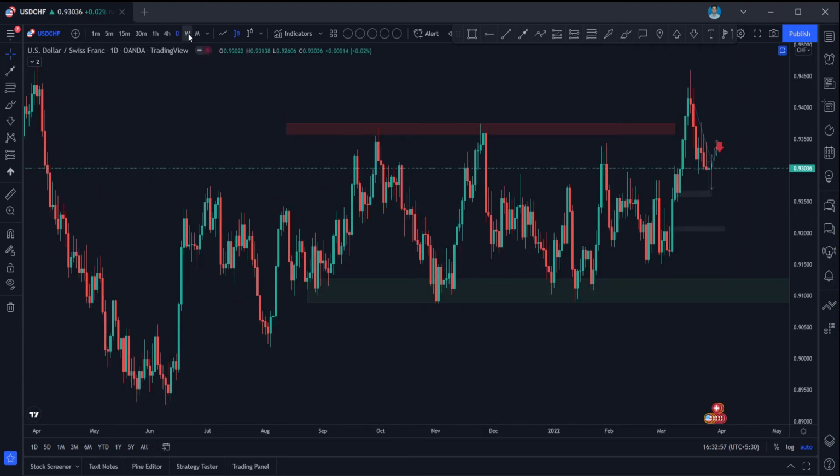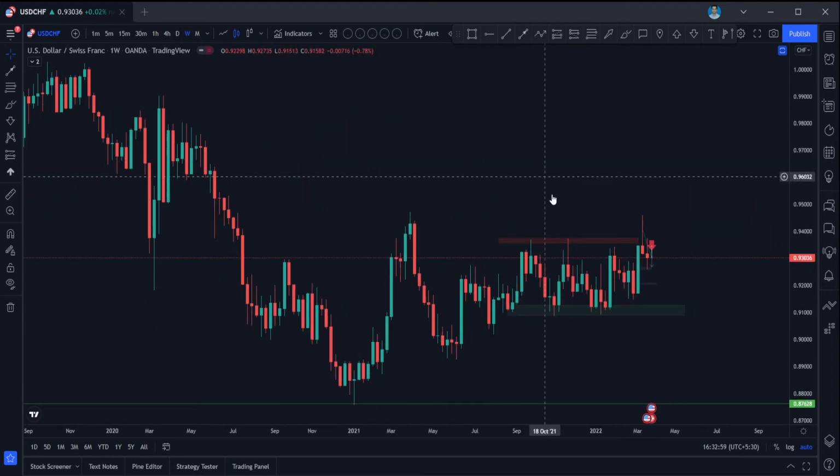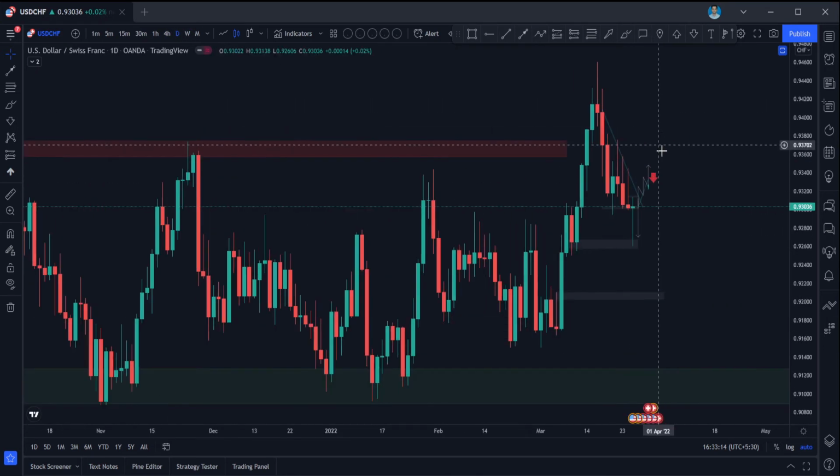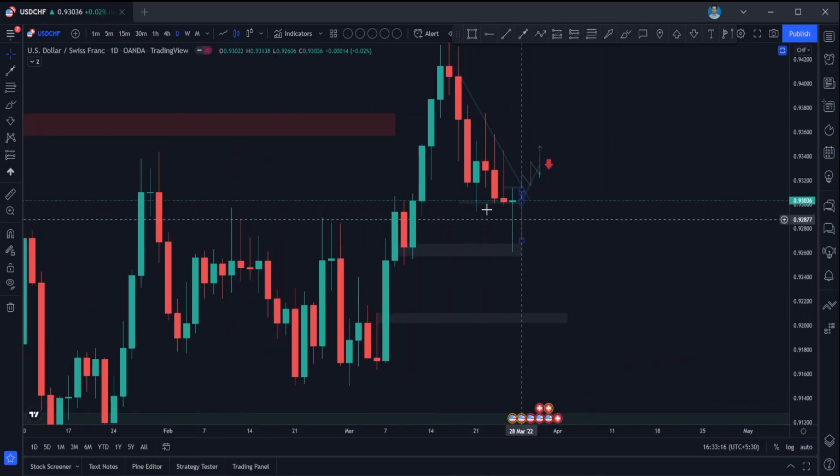So what we are seeing in USDCHF, USDCHF had a fake out here, guys. It broke above this rejection, and it directly came down with a high rejection candle in the past week. So what we can expect is, we are having both side potential here, guys.